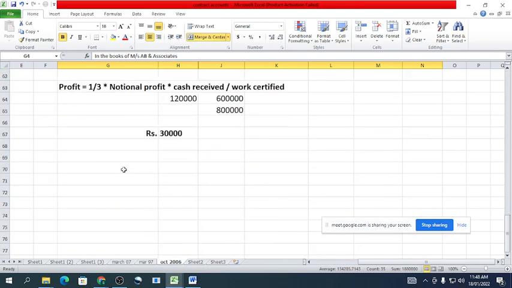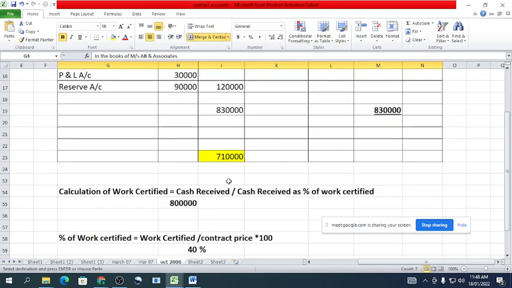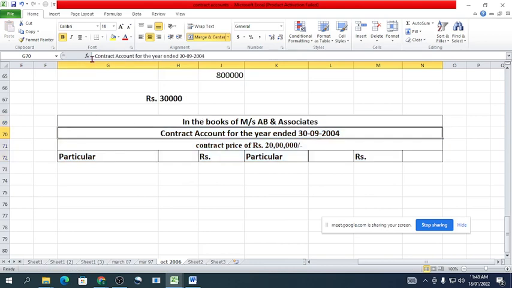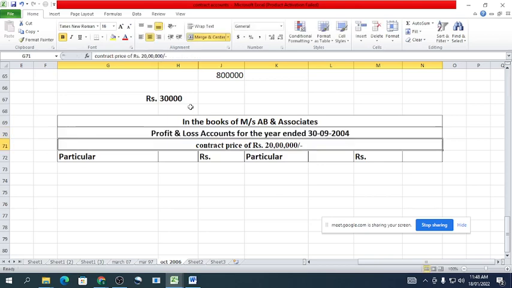Now we will prepare the profit and loss account for the year ended 31st September 2004.